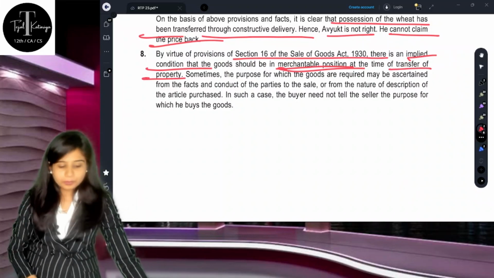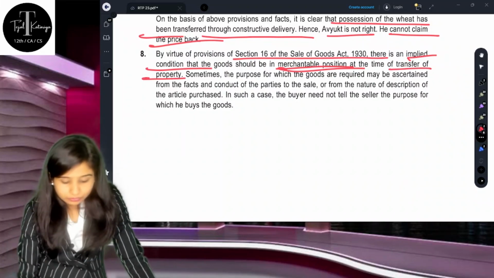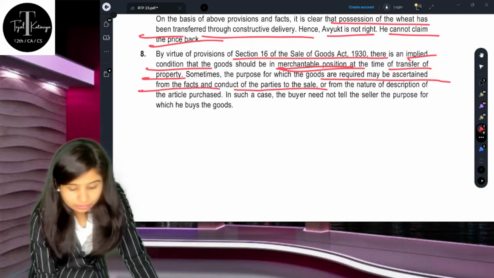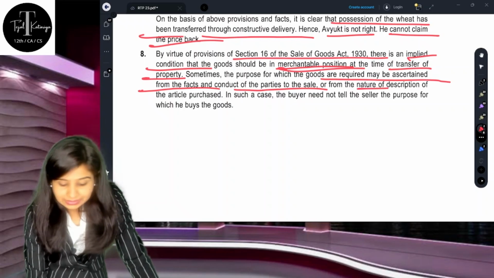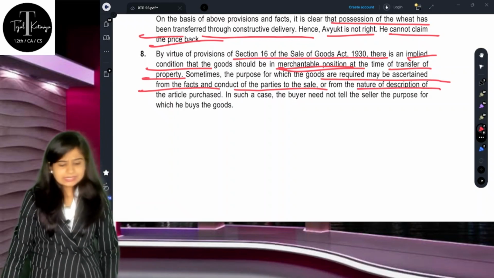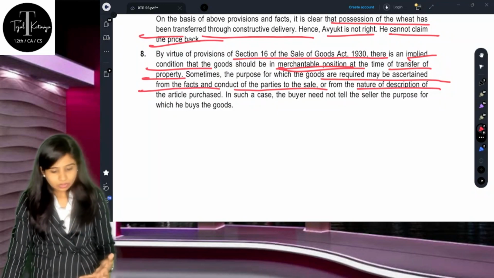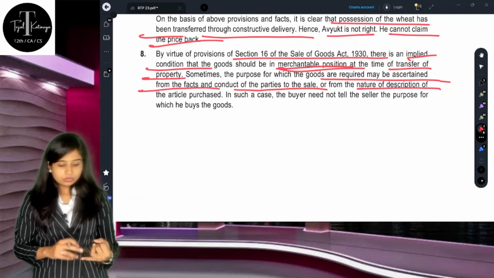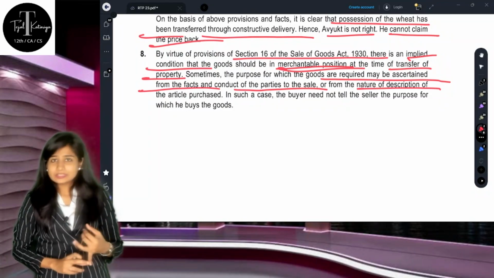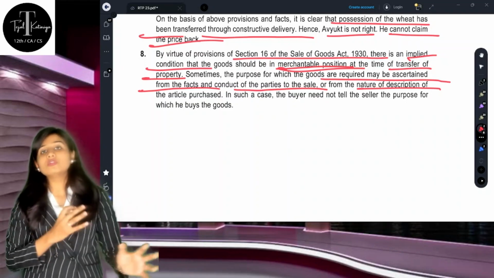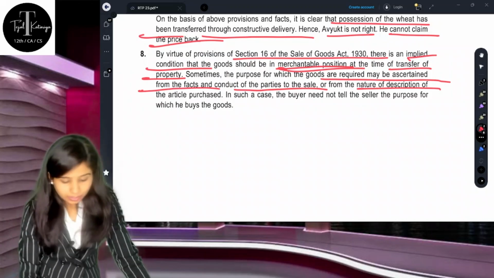of that particular property. Now sometimes the purpose for which the goods are required may be ascertained from the facts or the conduct of the parties to the sale, or from the nature of the description. Understand, whenever you are saying that you are selling the goods, this sale can be either according to the implied acts or conduct of the parties, or according to the nature or description they have discussed among each other.